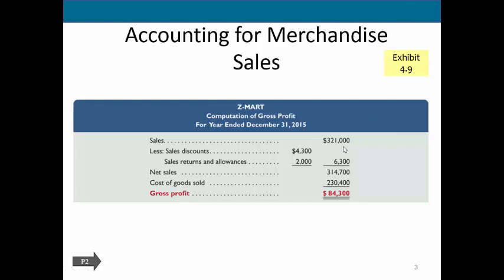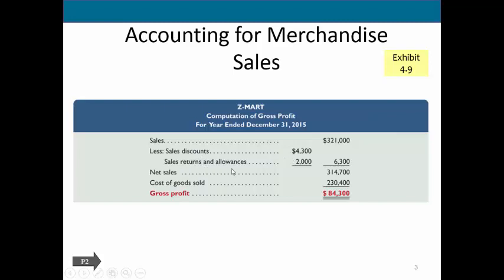Then we may offer sales discounts, and this is where we as a company are trying to get people to pay their accounts payable quickly. And so when we get that money quickly, we offer a sales discount. That sales discount is a reduction to our revenue. We'll look at how this works, but sales discounts and returns and allowances are what we call contra revenue accounts because they reduce our revenue. So an increase in a discount or an increase in an allowance reduces revenue.